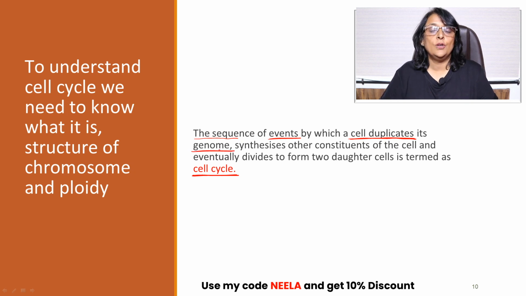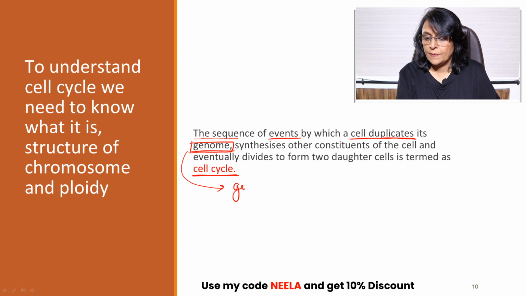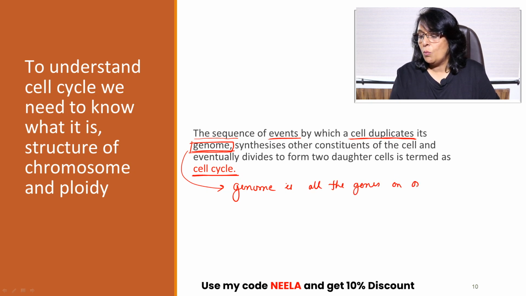Duplicates its genome. What exactly is this genome? Genome is the genetic material which is on one set of chromosomes. So this word is important. Genome is all the genes on one set of chromosomes.